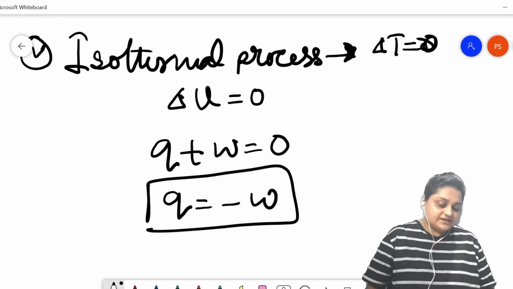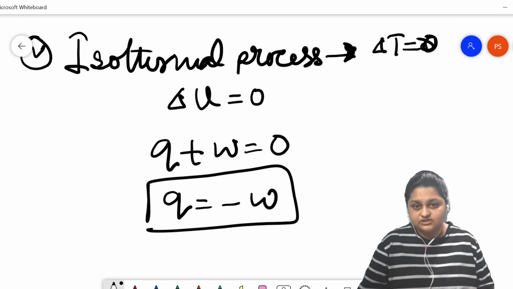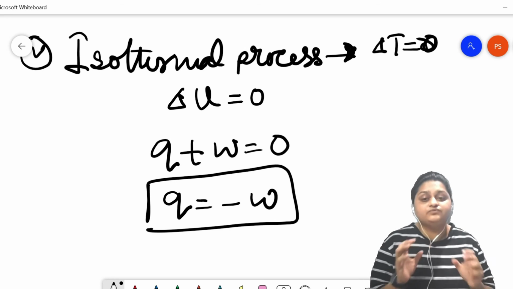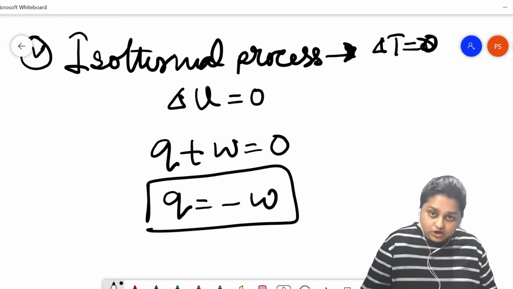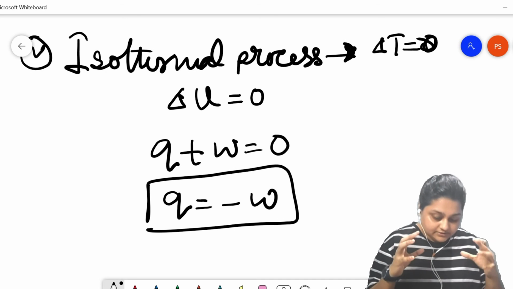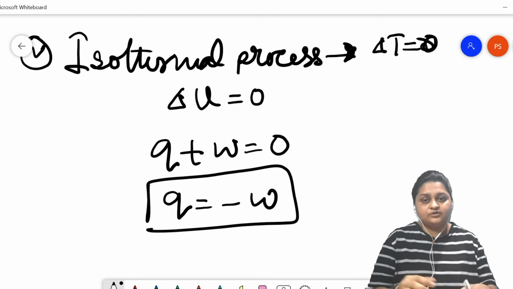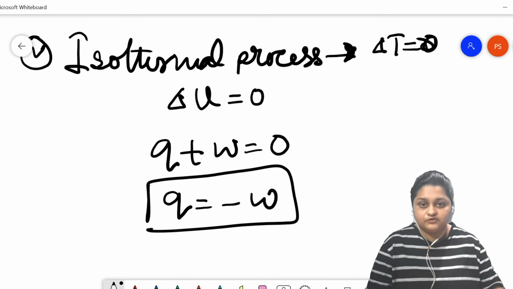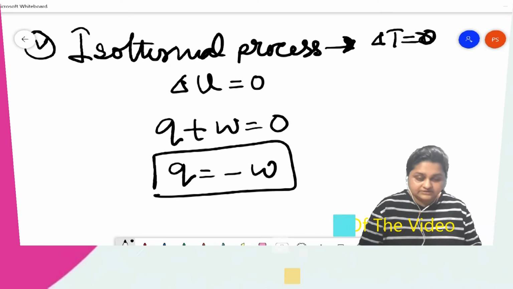So these are a few of the thermodynamic processes that are well known to us, and if we apply the first law of thermodynamics, these thermodynamic processes will be governed on the basis of the first law of thermodynamics in this manner.